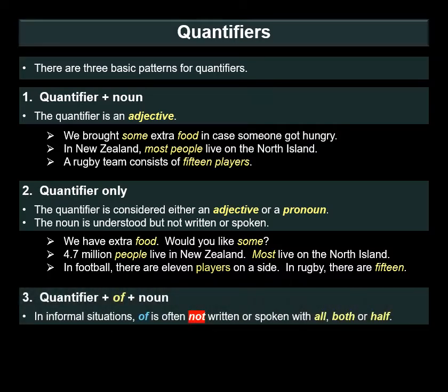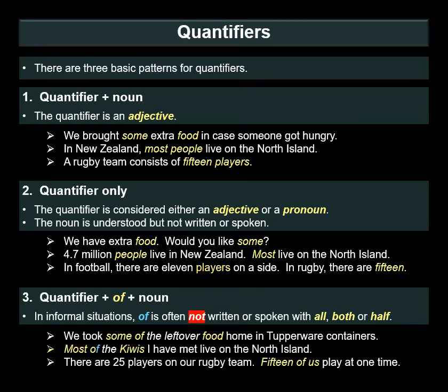And then there's the third pattern. This is the one that's important for subject-verb agreement. Quantifier plus of plus a noun. In informal situations, of is often not written or spoken with all, both, or half, but it's understood. For example, we took some of the leftover food home in Tupperware containers. Most of the Kiwis I have met live on the North Island. There are 25 players on our rugby team. 15 of us play at one time.